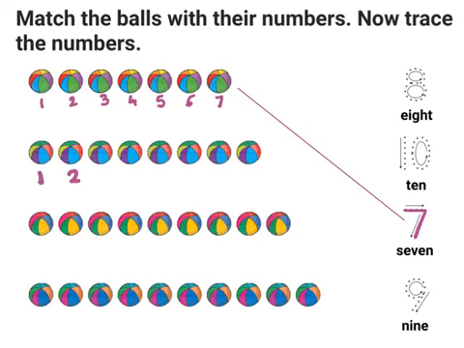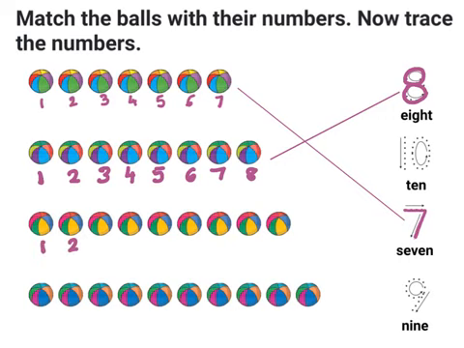Now let's do the next one. 1, 2, 3, 4, 5, 6, 7, 8. There are 8 balls. I see the number 8 is written out here. So first let's trace the number by joining the dots and following the direction. I get the number 8. So now I will join the balls with the number 8.